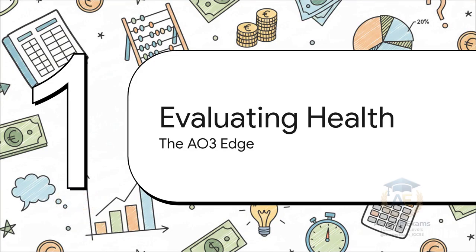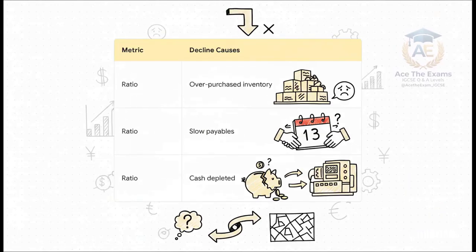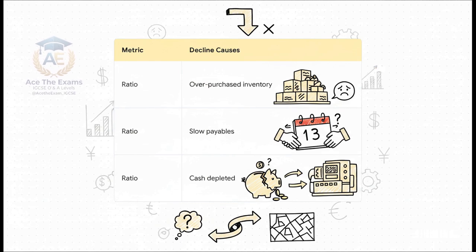Moving on to Section 3, Evaluating Financial Health, the AO3 Edge. Look, calculating a basic ratio is just a baseline skill. Investigating what that ratio actually means in the real world, that is where the A-star AO3 Edge is won.